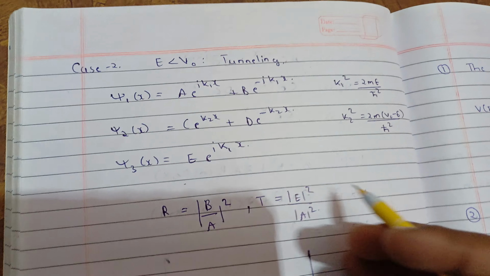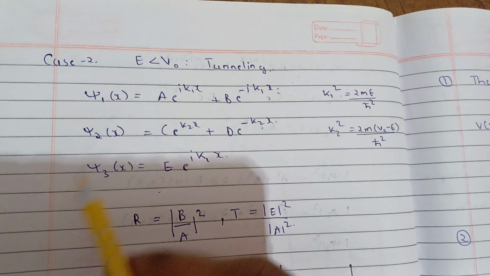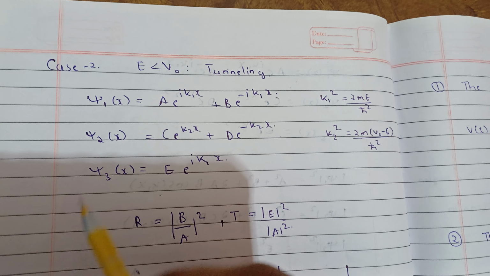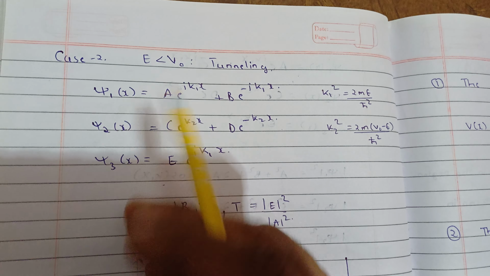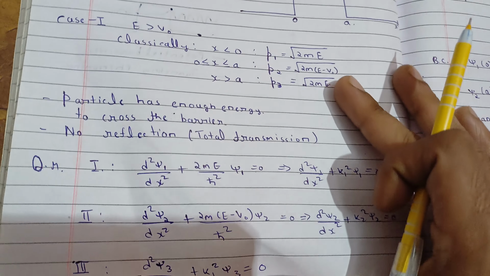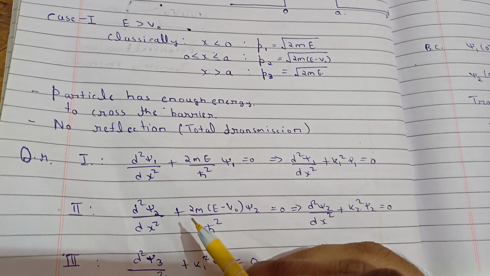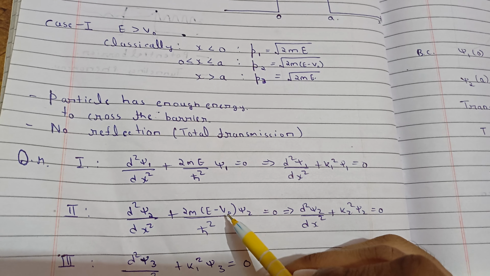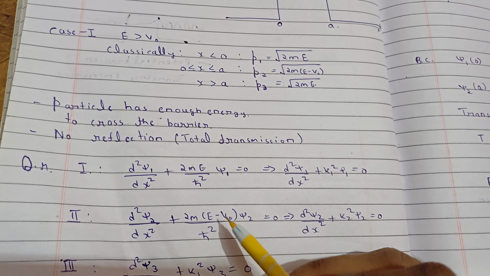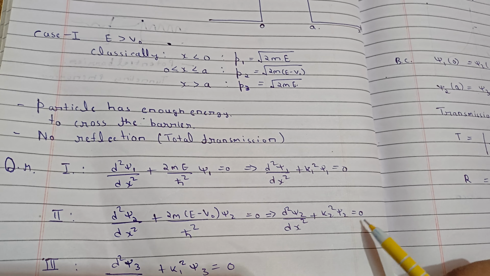So this is case 2, E is less than V naught, and we will study tunneling here. Again, we need to write the solution for these equations. The first equation will remain the same, but in the second equation, E minus V naught will turn out to be negative because E is less than V naught. So this will be minus k2 square psi 2 equal to 0.